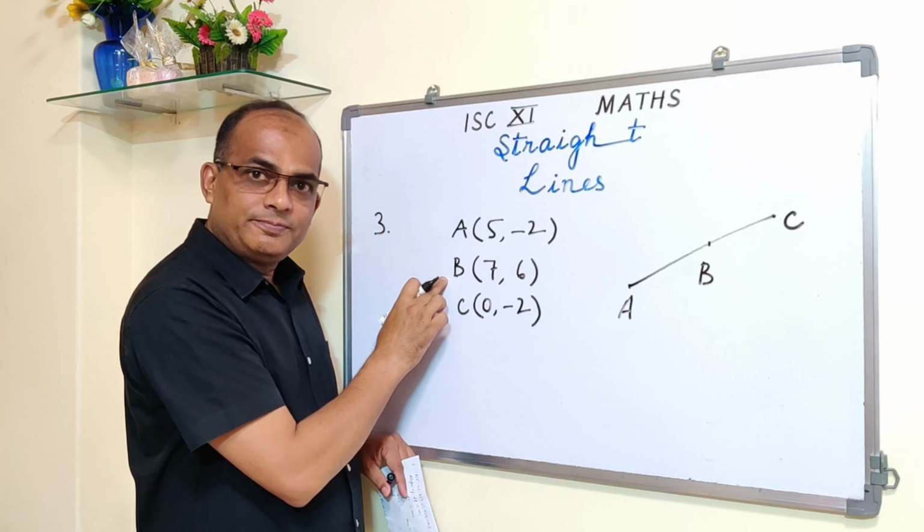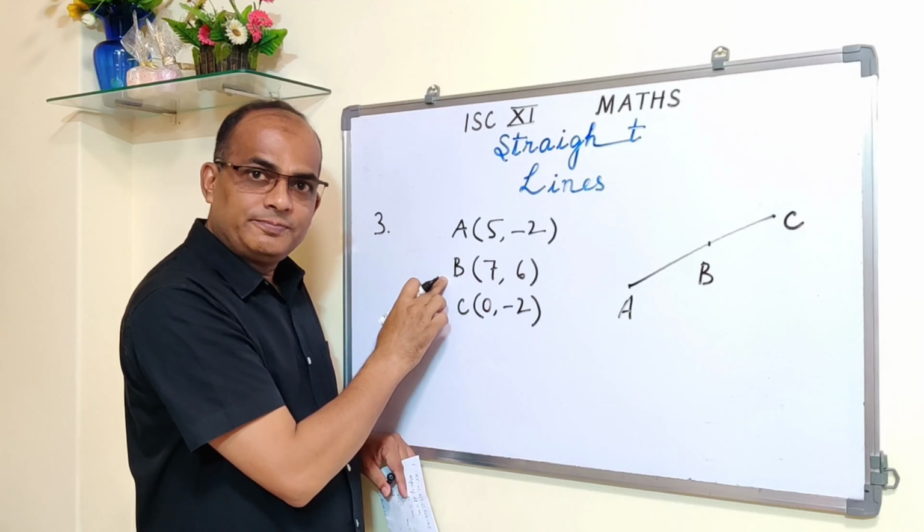Let's see what we are getting. Please write down: let M1 be the slope of the line AB, and let M2 be the slope of the line AC. AB is M1 and AC is M2.